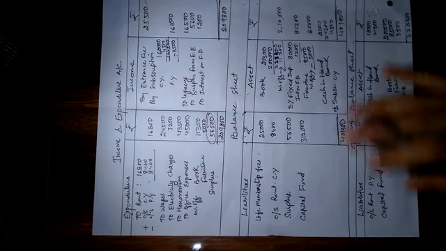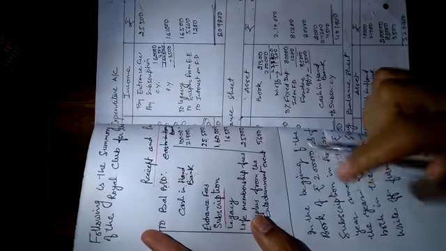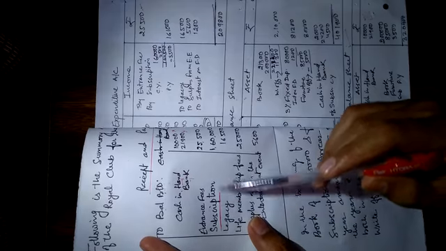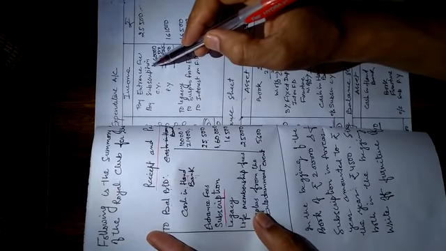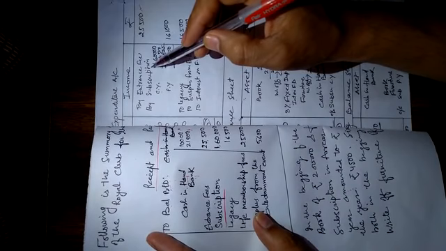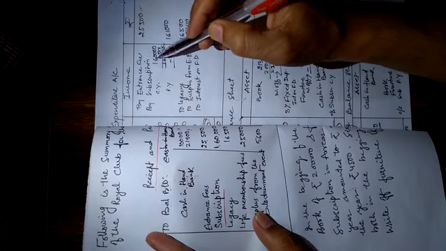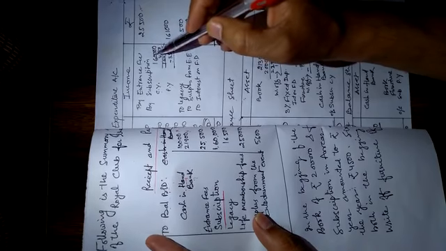Dear students, first you have to write the question, and after that you see the solution. Now we have the subscription. Subscription of rupees 1,60,000. Because there is some additional information regarding subscription, we write the 1,60,000 on the inner side of the column.